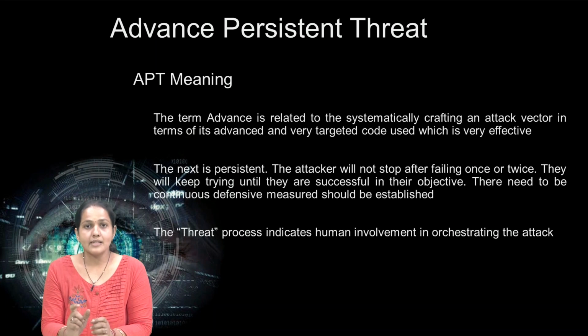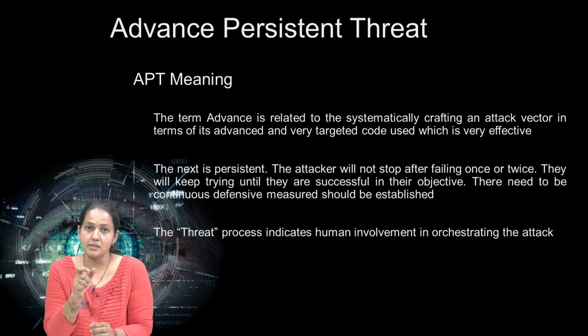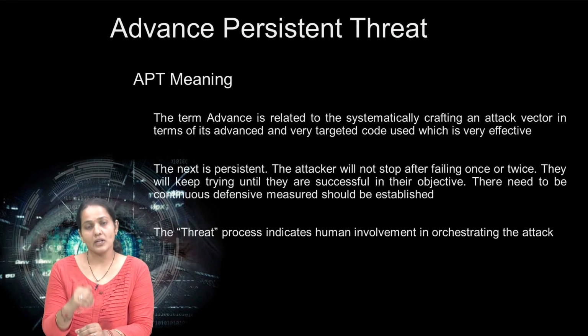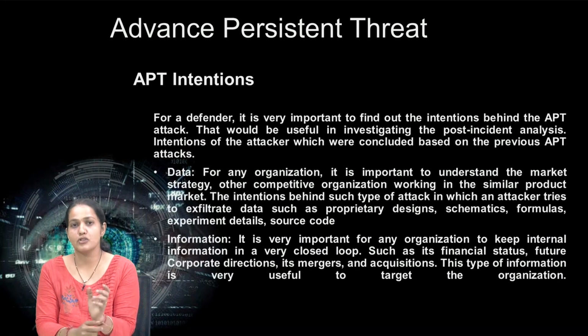The threat indicates that human involvement is there to perform the attack. So advanced persistent threat means the predefined systematic crafting of the attack, then persistence, that is, performing the attack again and again until it succeeds, and the threat, that is, human involvement in performing the attack. That is actually APT.